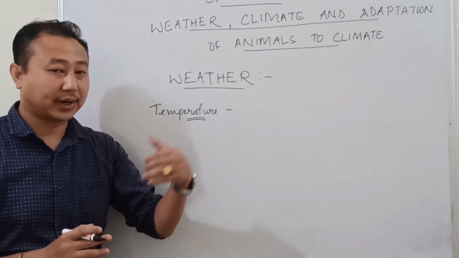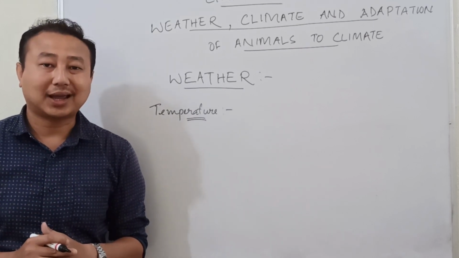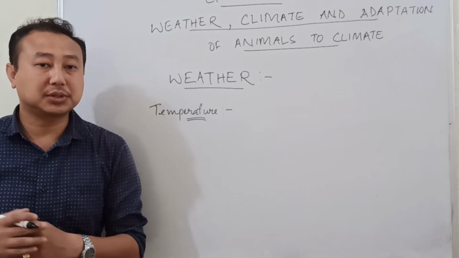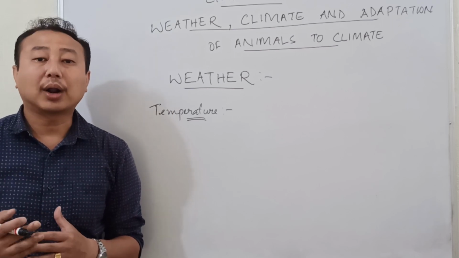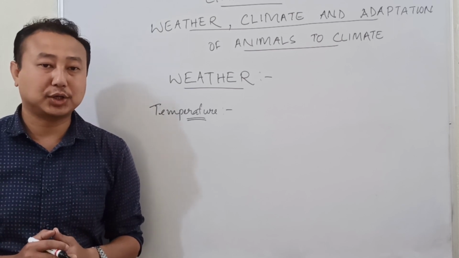Here, for measuring the weather, we measure the minimum temperature of a day as well as the maximum temperature of a day. With a simple thermometer like the laboratory thermometer or the clinical thermometer, we cannot measure the maximum and minimum temperature.